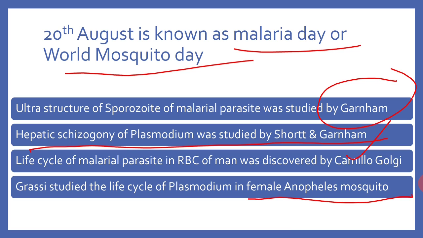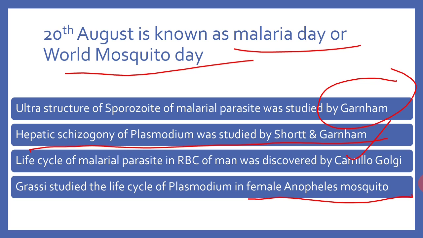Let me sum it up. Malaria is caused by Plasmodium. There are four species of plasmodium that cause malaria in human beings, namely Plasmodium ovale, Plasmodium vivax, Plasmodium falciparum, and Plasmodium malariae.